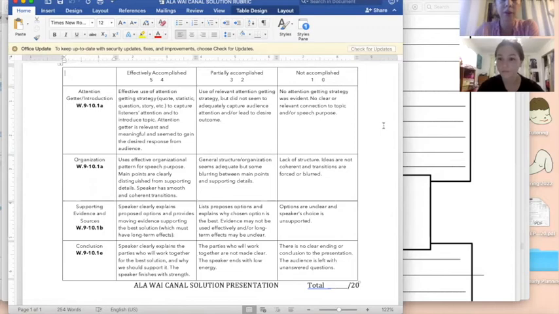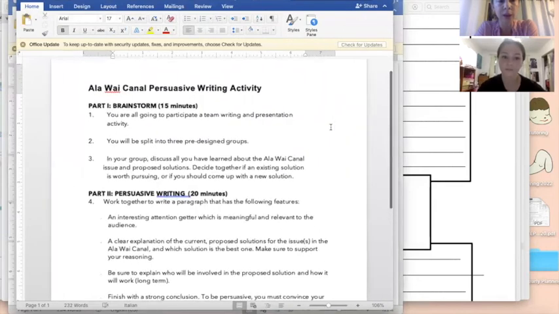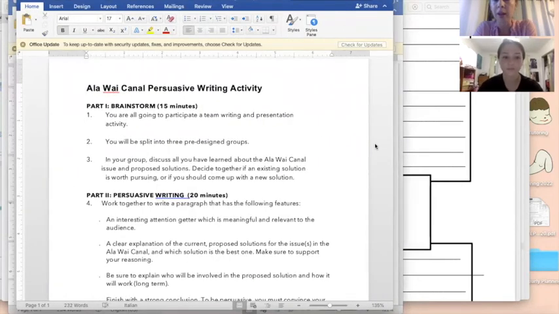Chloe, could you bring up the worksheet that shows lesson 3, please? Thank you.